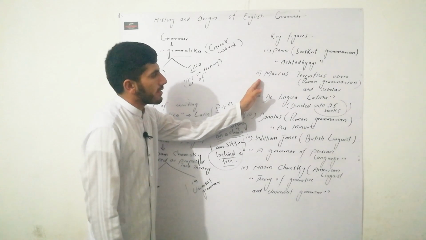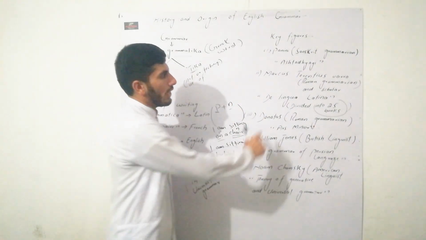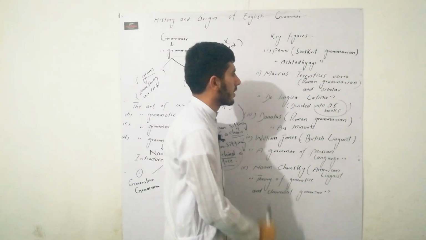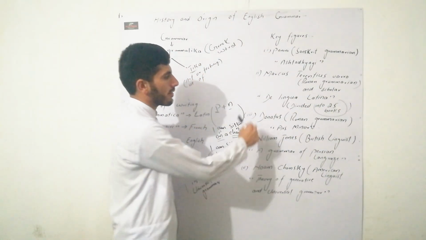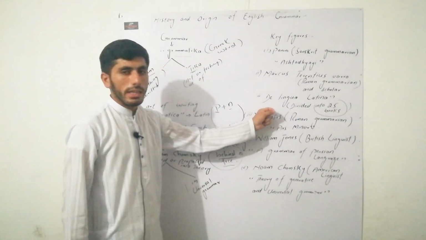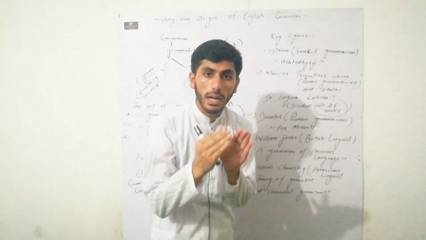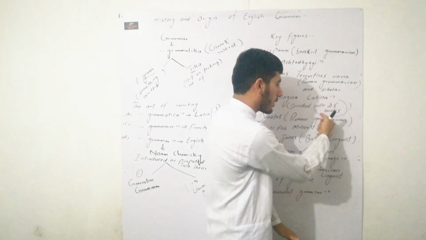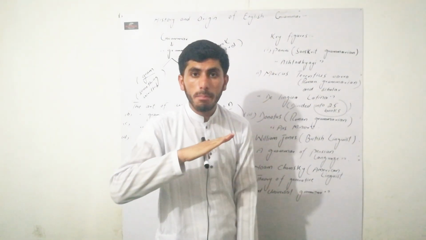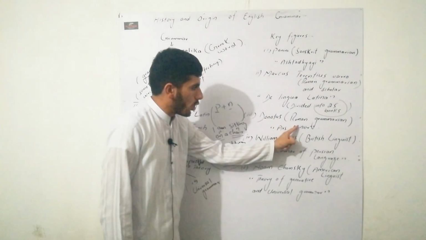The second one is Marcus Terentius Varro. He was a Roman grammarian and scholar. His famous work is De Lingua Latina. De Lingua Latina is divided into 25 books, but out of 25, only 6 have survived and the remaining are damaged. The third one is Donatus.